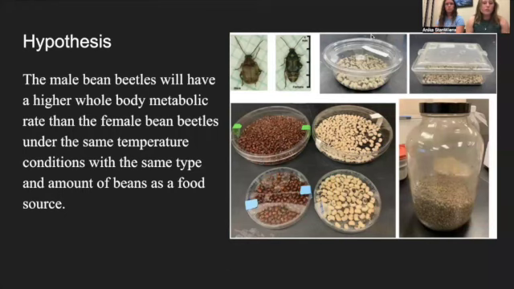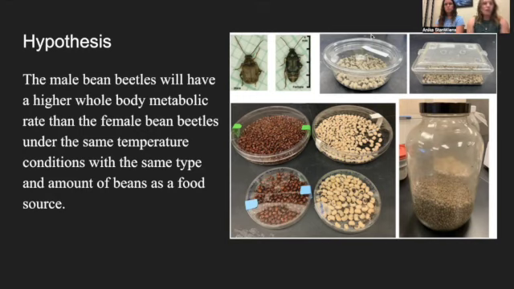Based on the previous literature we found, we formulated our hypothesis, which was that the male bean beetles will have a higher whole body metabolic rate than the female bean beetles will. This was under the same temperature conditions at 26 degrees Celsius and with the same type and amount of food, beans as a food source, which is pinto or black-eyed peas.